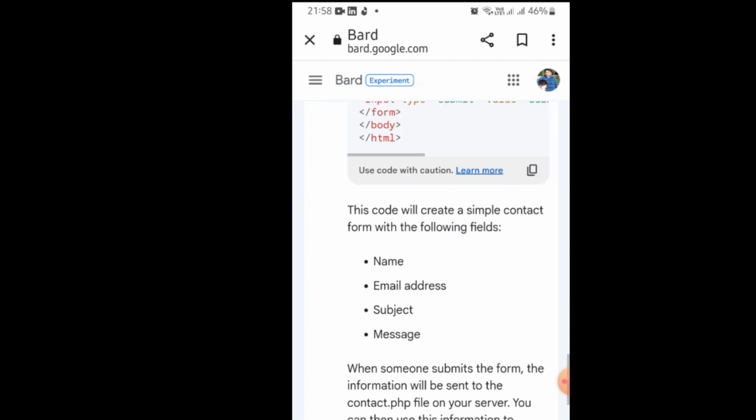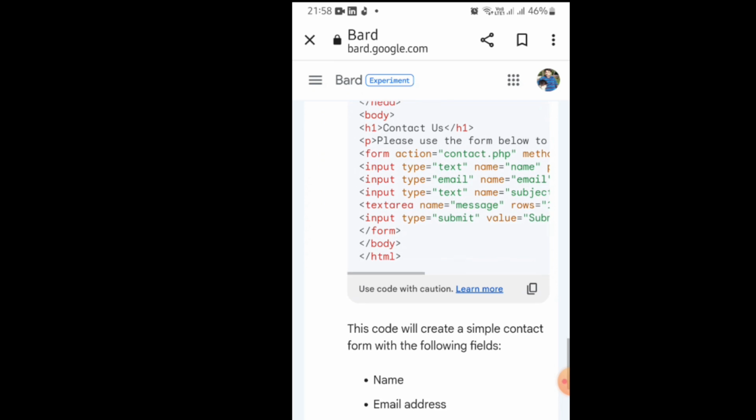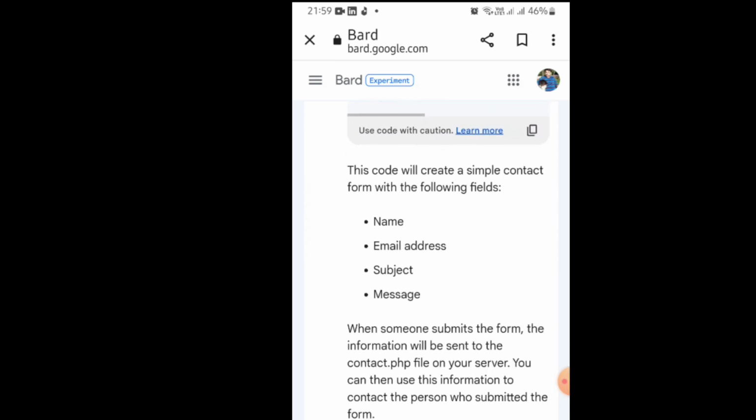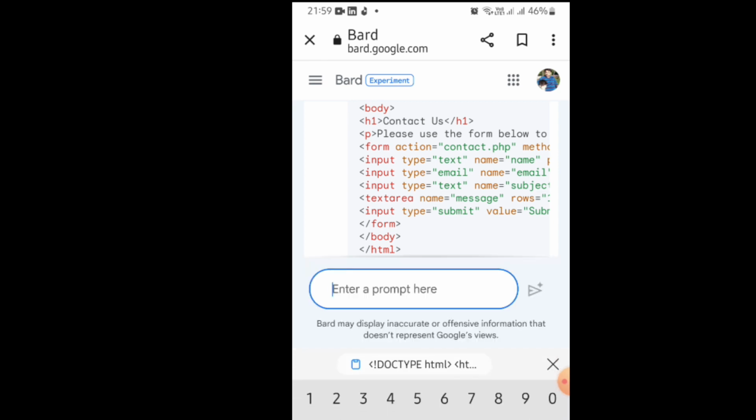However, I will show at the end of the video that when I ask ChatGPT to write code for a contact us page for my company, it produces CSS code, Java code, PHP code, whatever you ask, in a very efficient way. So in that way, ChatGPT seems to be very efficient.